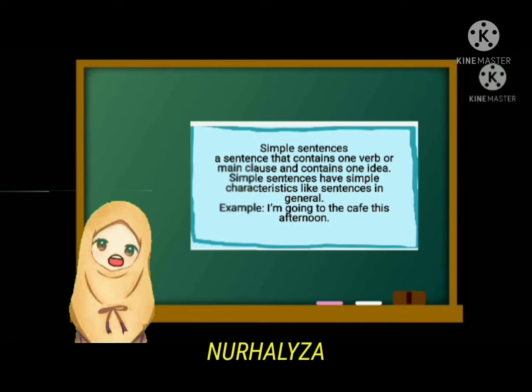For example, I'm going to the cafe this afternoon. I'm is the subject, going to is the verb, the cafe is the complement, this afternoon is the modifier.